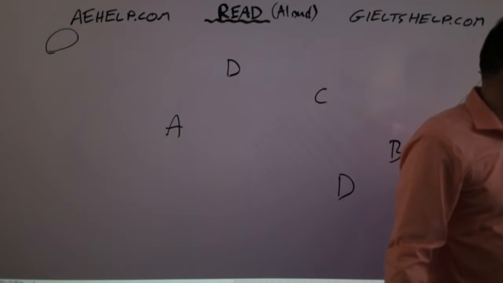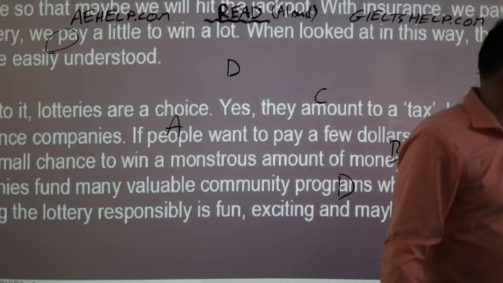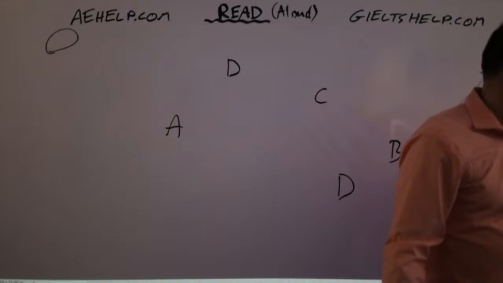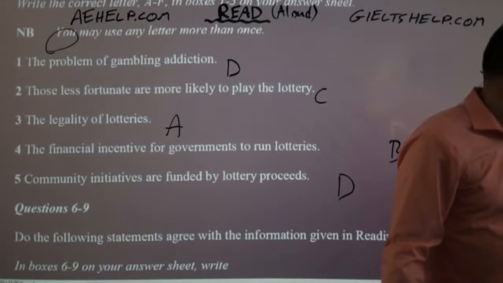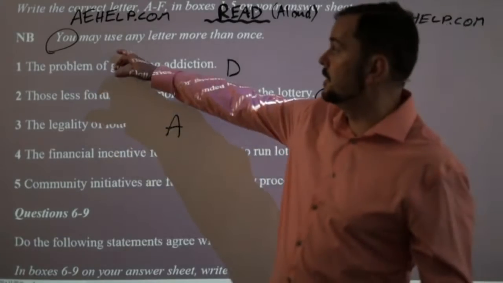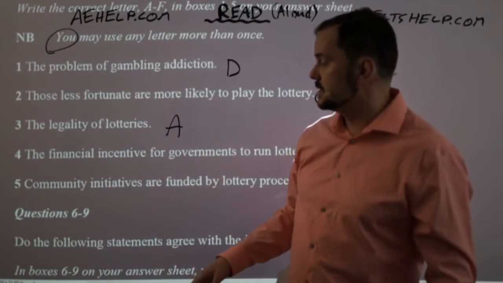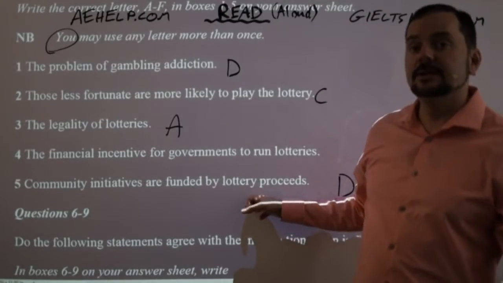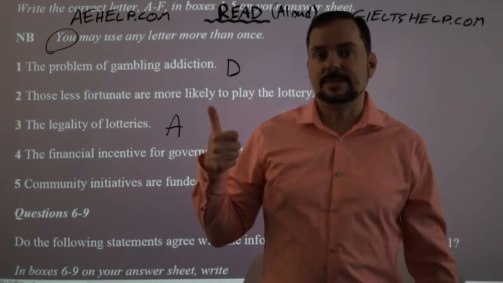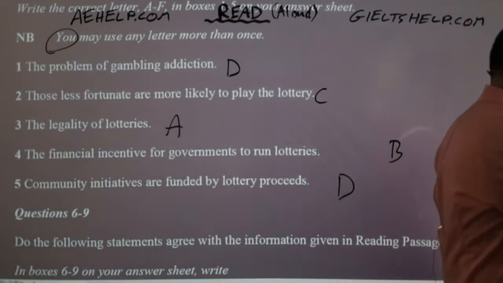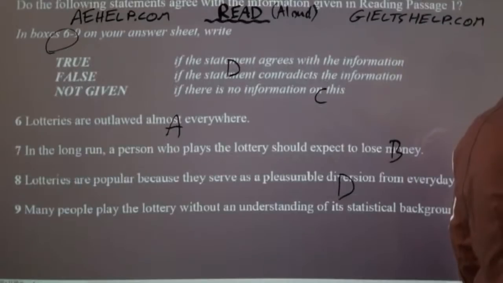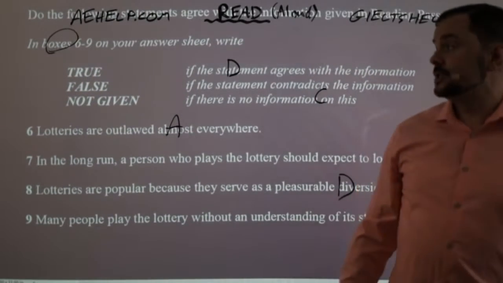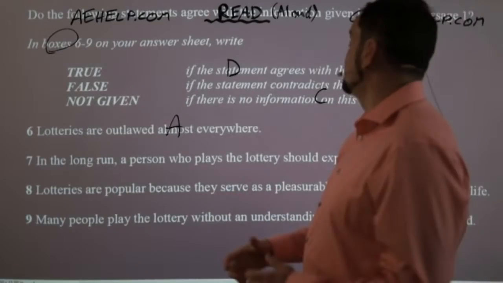So this is where you separate the band 8 from the band 9. Okay? So here, this little piece, the note, by the way, you may use any letter more than once, comes into action, and it's D. Okay? It's the better answer. All right? That's, again, the thumbs up. All right. Okay, cool. So let's go through not given, or sorry, I shouldn't say that. I should say true, false, not given.